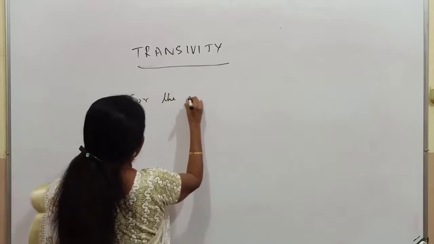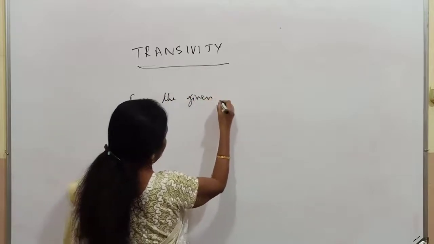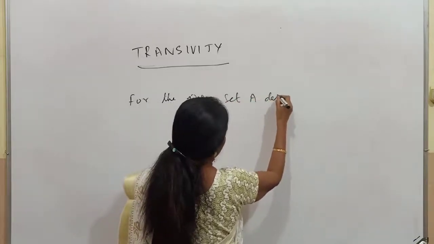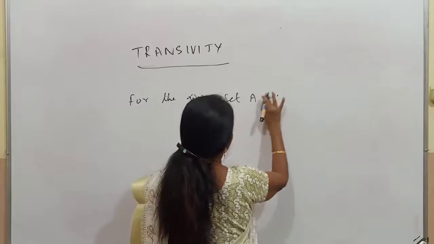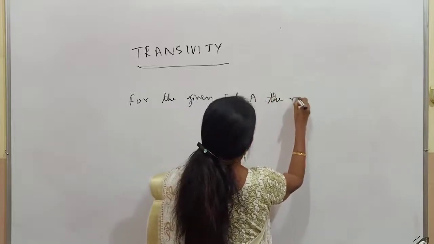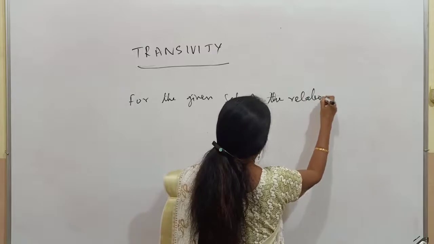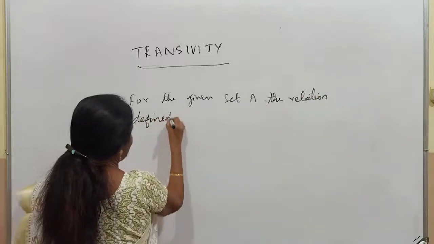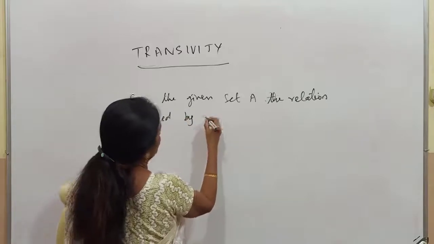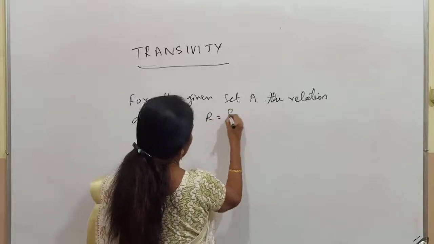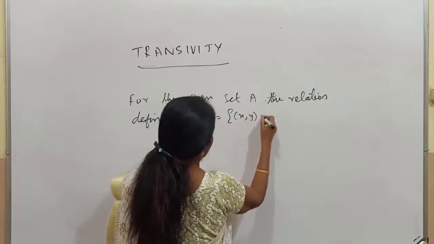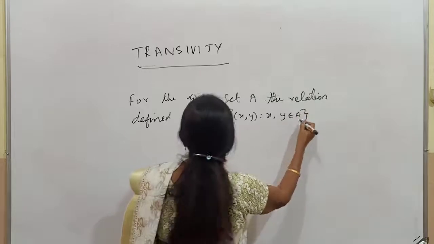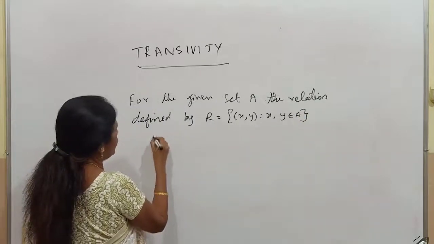the given set A, the relation defined by R equal to (x, y) such that x and y belong to the set A is said to be transitive.